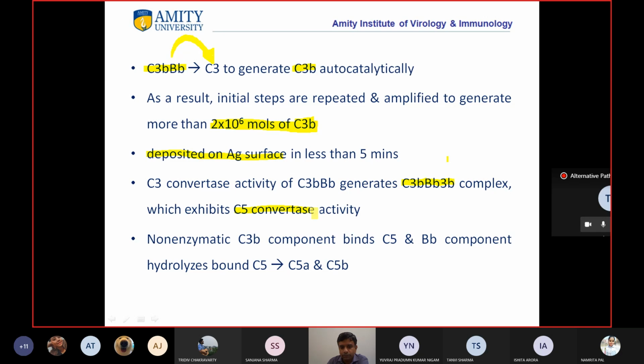Clear? So now the non-enzymatic C3b component binds C5 and the Bb component hydrolyzes the bound C5. So C5 will bind to this complex, and this complex will break it down into C5b and C5a, and this is the point where we wanted to reach, right? So if you just see it again,